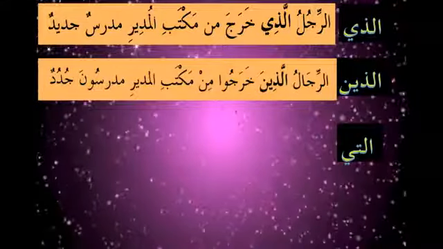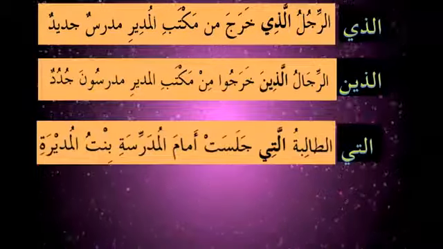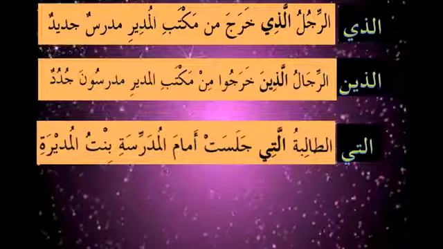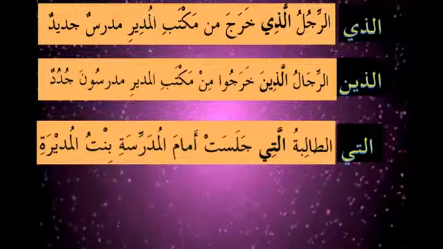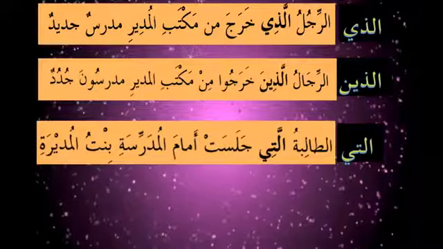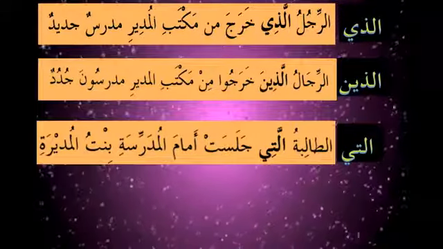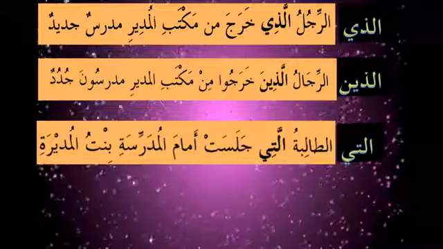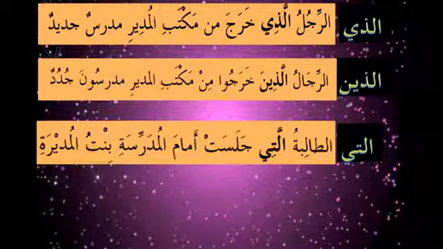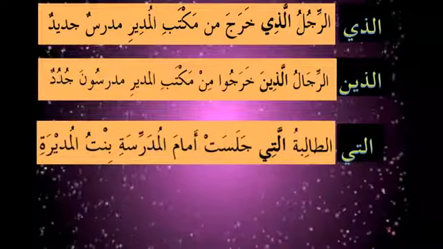If we take a muannath allati, say at-talibatu, now we know it's a muannath with ta marbuta, at-talibatu, female student, allati. We don't say at-talibatu alladhi, we say at-talibatu allati jalasat. You have to use the feminine verb jalasat, sitting. She's the one who sat amamal mudarrisati, in front of the teacher.